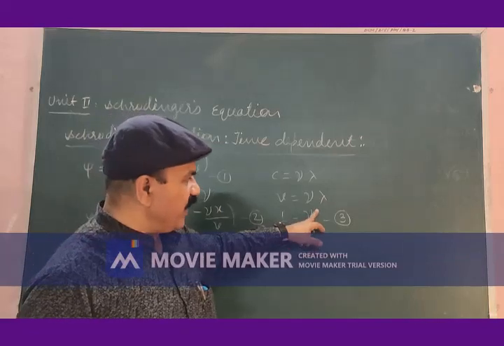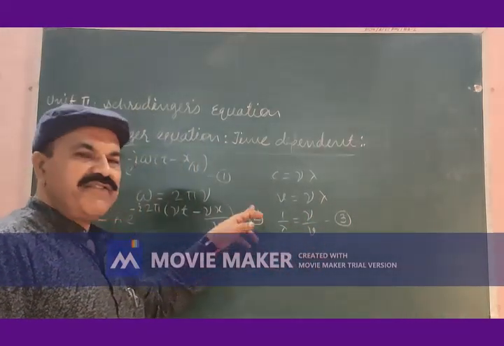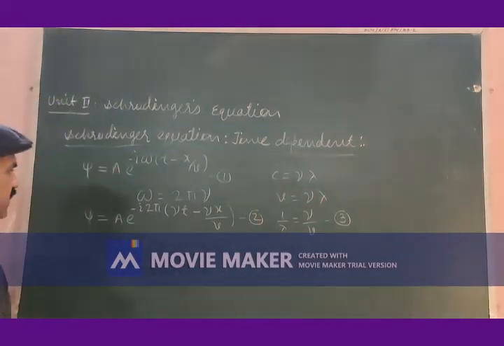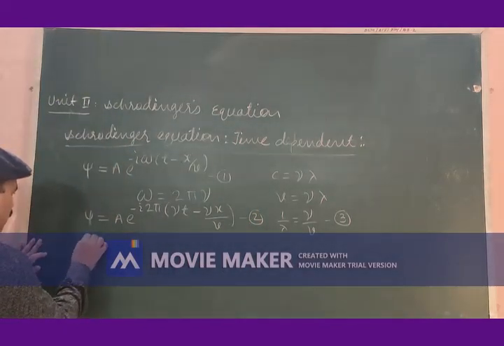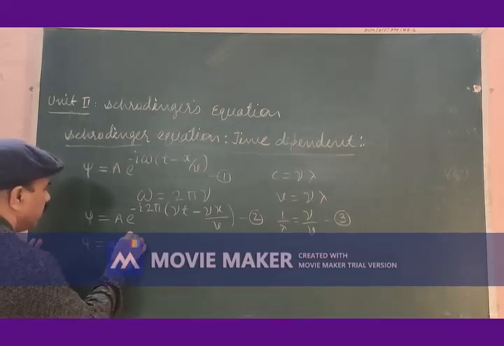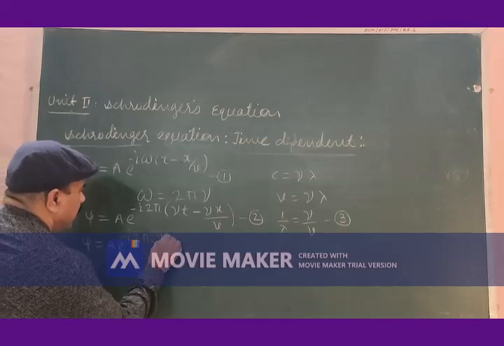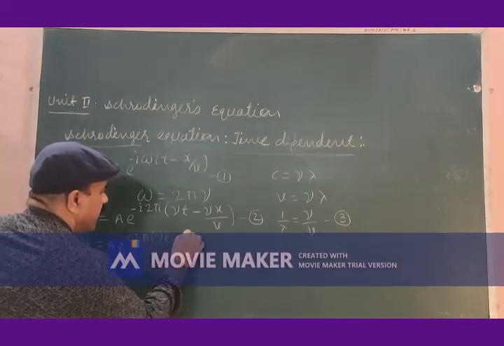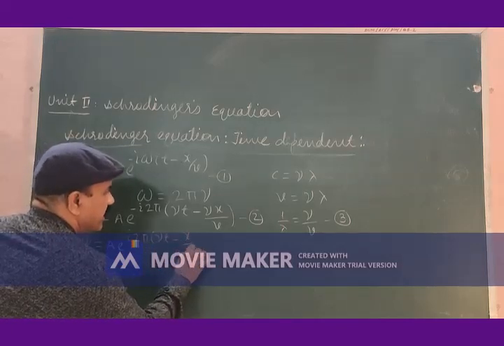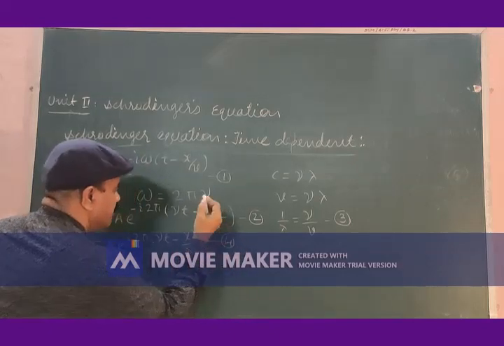Let us put the value of nu by v as 1 by lambda in the second term of equation 2, so that we may have the wave function psi is equal to a to the power minus i 2 pi, nu t minus x divided by lambda, equation number 4.